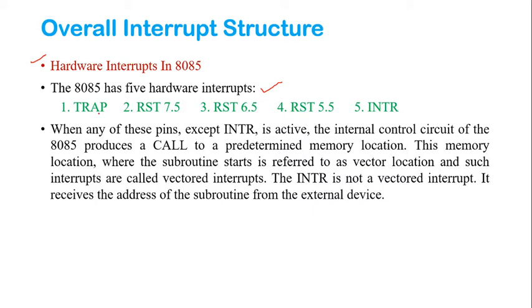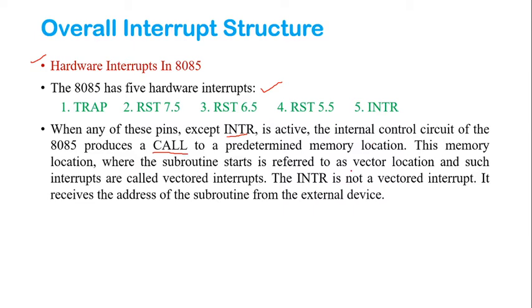These are the 5 hardware pins that we have in our 8085 microprocessor. When any of these pins except INTR is active, the internal control circuit of the 8085 produces a call to a predetermined memory location.